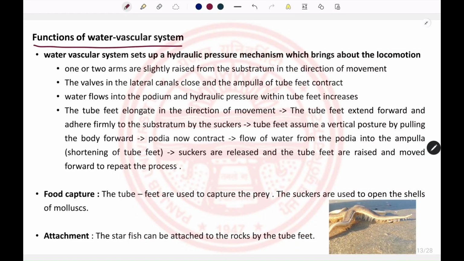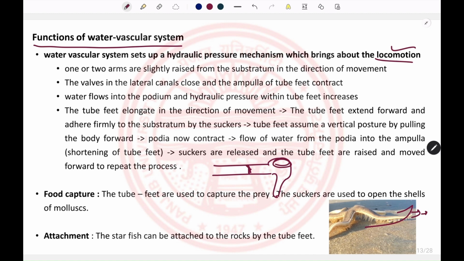Let's see the functions of the water vascular system. As we have already discussed, this system is required for respiration, excretion, feeding, as well as for sensing other stimuli. First is locomotion. What happens in the case of Echinodermata, especially starfish? The arm is raised from the substratum toward where the organism wants to move, and the walls of the lateral canals get closed.